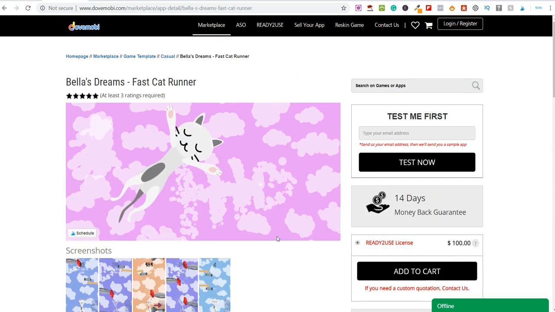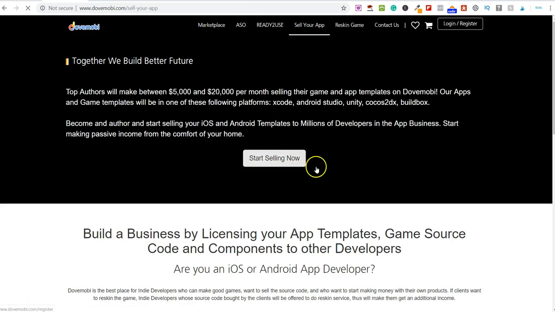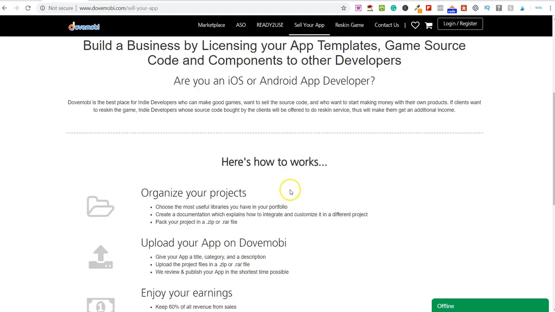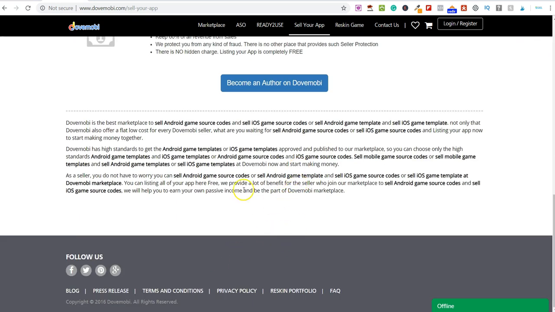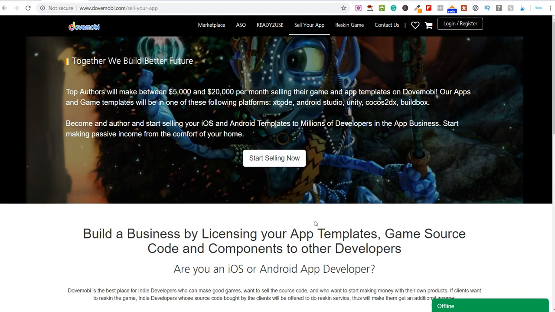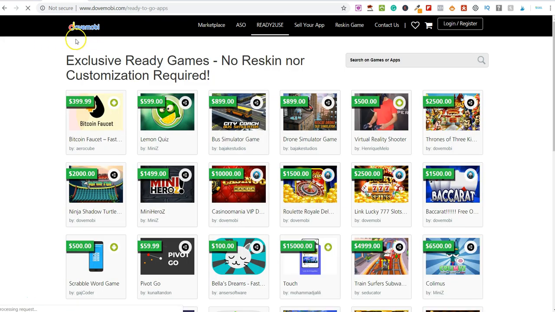to buy your apps. You can also buy them on here and sell them on here. Where it says sell your app, if you click on sell your app, it walks through exactly what you need to do and what you don't need to do when it comes to listing an app. It's all on this page for you here. I'll drop a link to this for you. Feel free to go ahead and check this out. But in terms of finding apps which are pretty unique, I highly recommend Dove Mobi.